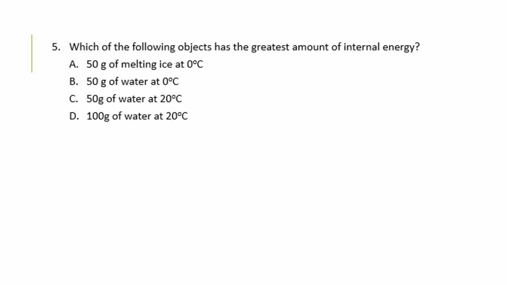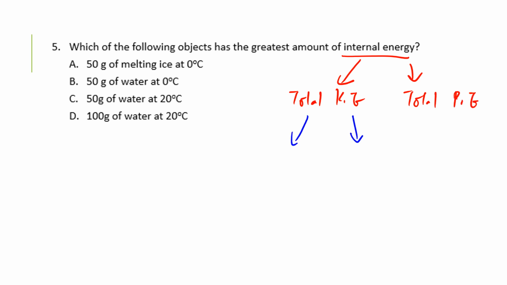Now here comes the last one. Which of the following objects has the greatest amount of internal energy? Internal energy consists of so many things. It consists of total KE, and also it consists of total PE. And these two things consist of two things.